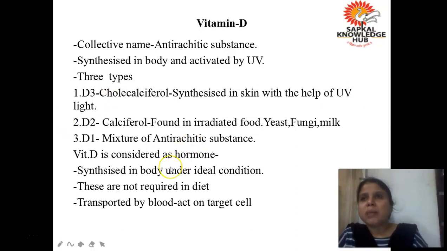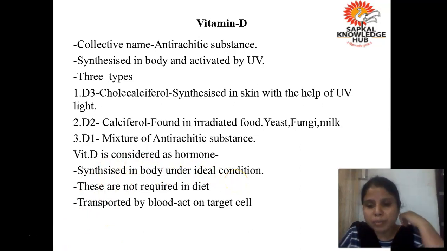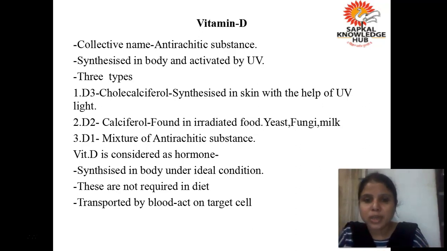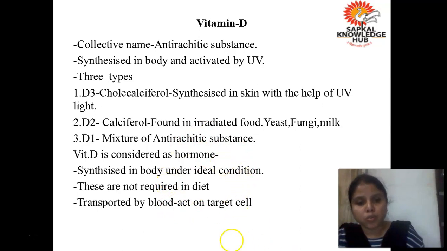Vitamin D, okay. Now why are we studying vitamin D as a hormone? Because many of the characteristics of vitamin D are similar to that of a hormone. First of all, they are synthesized in the body under ideal conditions. हमने already पढ़ा है, the secretion of an endocrine gland is called a hormone. Hormone कब release होते हैं? Whenever they are required. In the same way, vitamin D is synthesized in our body when the conditions are ideal. They are not required to be taken in diet. They are transported by blood. So these three characteristics are similar to that of a hormone. That is why vitamin D is also considered a hormone.